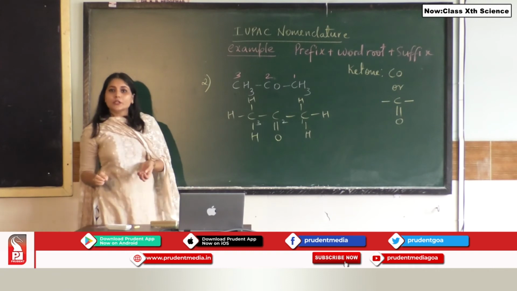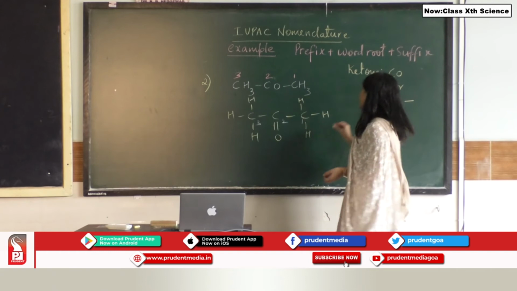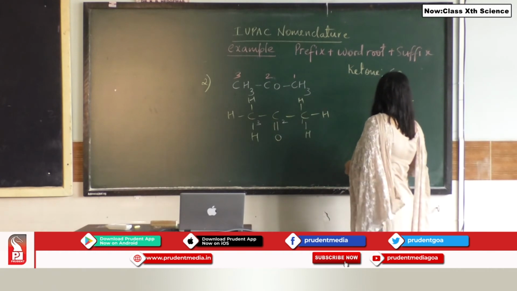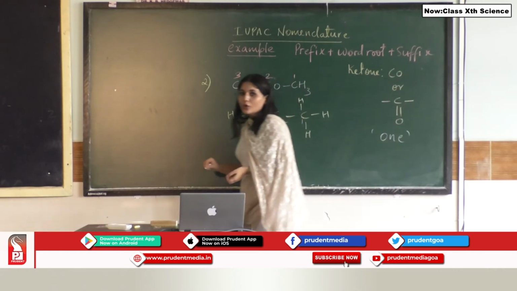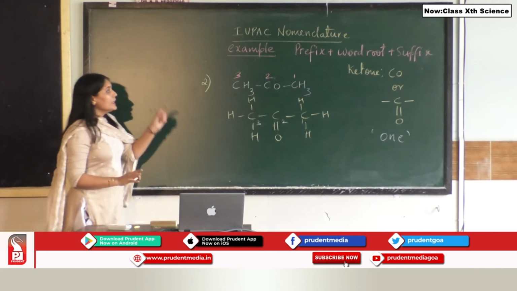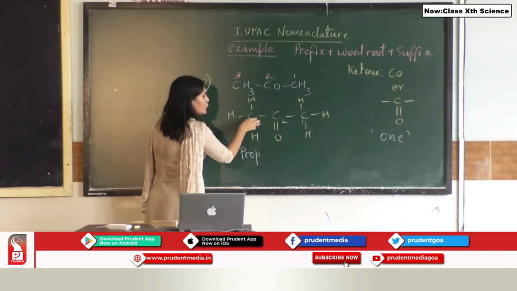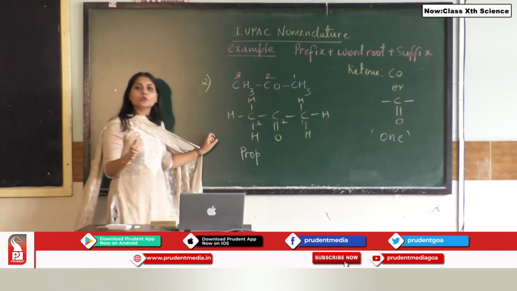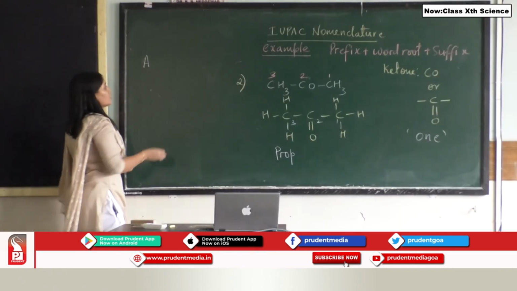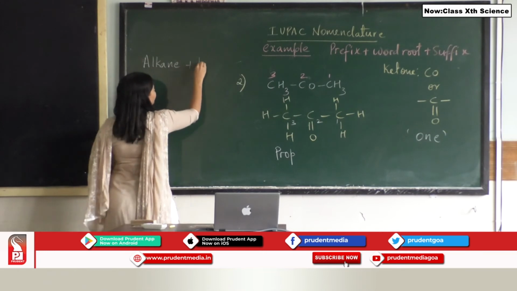In the case of a ketone, students, we do not use a prefix, but we use a suffix, and the suffix used is -one. In this case we do not have a prefix, so we will not consider that. Now we have the word root prop. Each carbon atom is linked to the others via single bonds, so we have an alkane, and we have a ketone group.